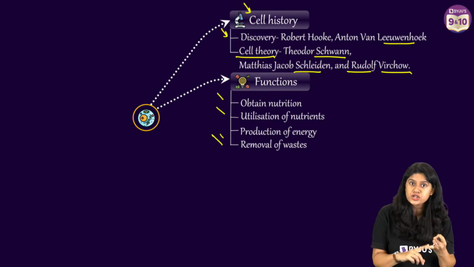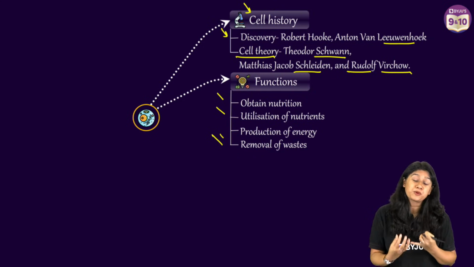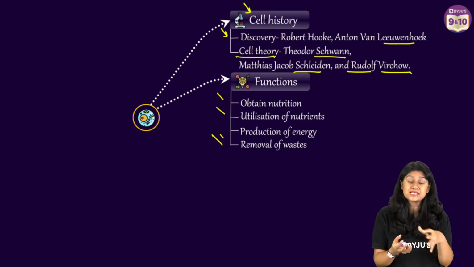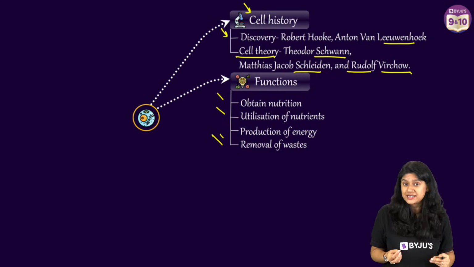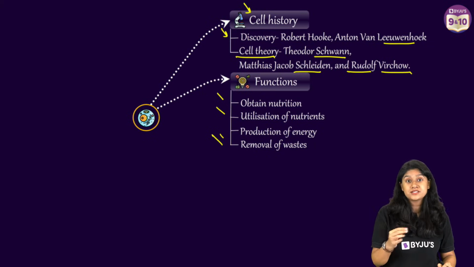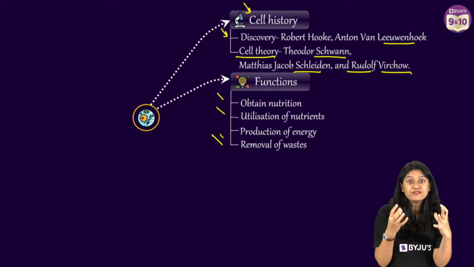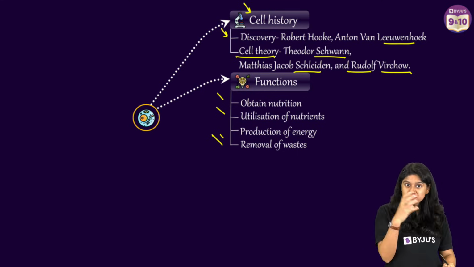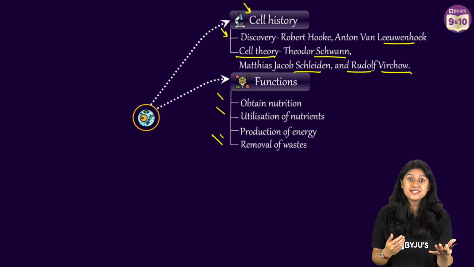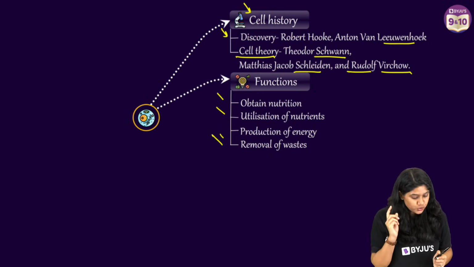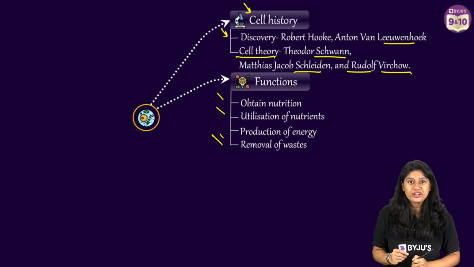We obtain nutrition, we have the digestion process, there's production of energy, removal of waste, and various other important processes. All of these are very important functions of the cells, and this is the reason why we call the cell the structural and fundamental unit of life. It's because of the cell that all living organisms are actually living. So do remember the important functions of the cell.